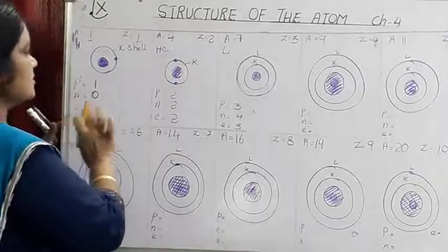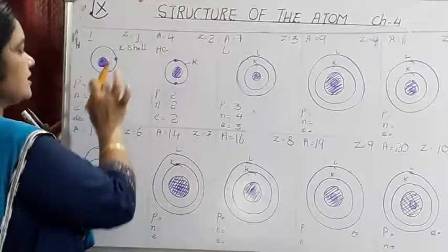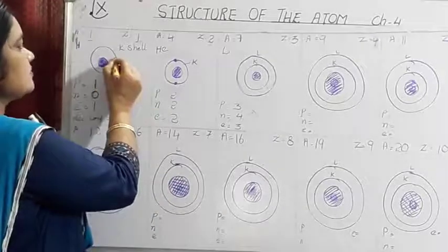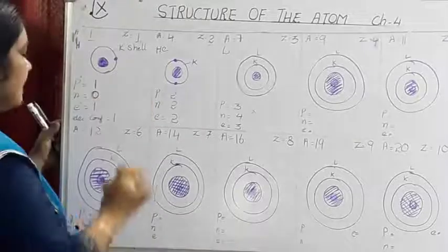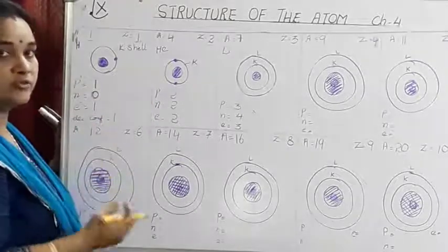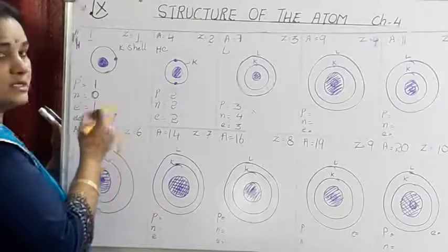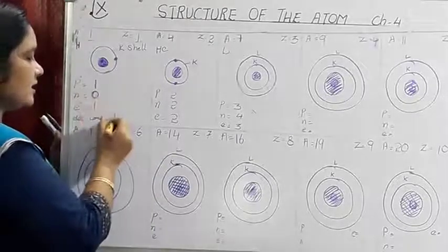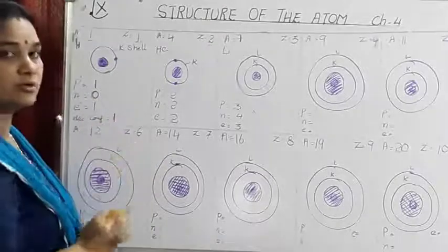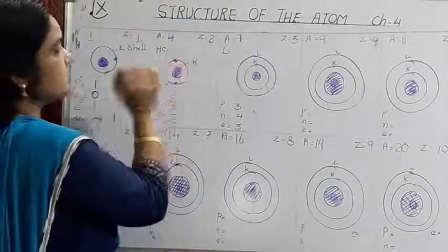And then electrons. The number of protons is always equal to the number of electrons. So it has 1 electron, and 1 electron is present in the K shell. This is how you represent an atom of hydrogen. And then how do you write the electronic configuration? Electronic configuration shows the distribution of electrons. Since it has 1 electron and 1 electron is present in the K shell, the electronic configuration of hydrogen will be 1.